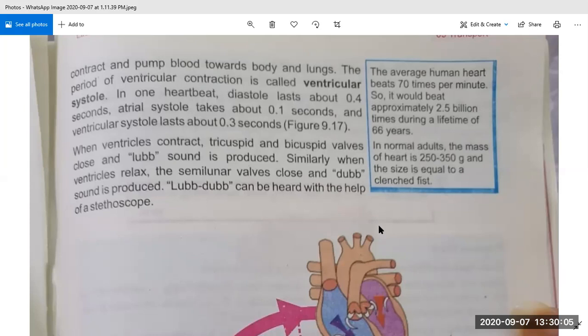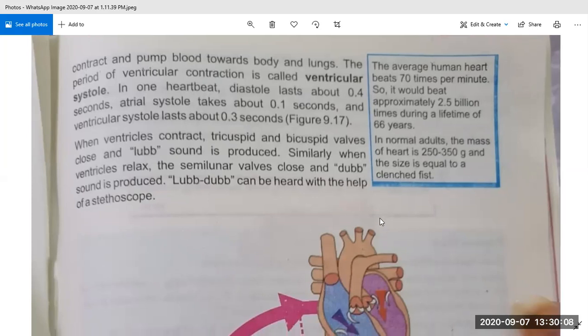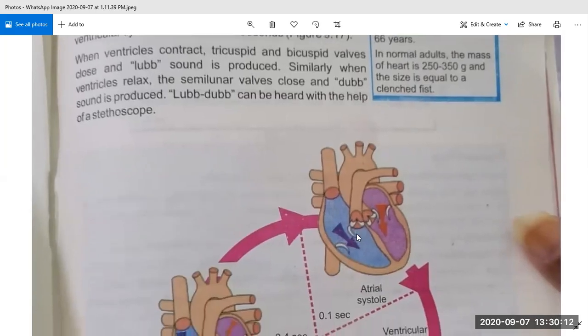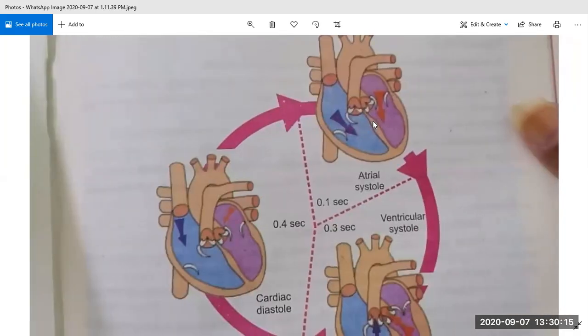Now we will discuss the diagram, and we will understand the cardiac cycle with the help of a diagram. You can see in the diagram that it starts from cardiac diastole. It is the time period in which blood is filling in all chambers of the heart. These are the upper chambers of the heart, called atria, and these are the lower chambers of the heart, called ventricles. So this is the time period at which the heart is filling with blood, and this procedure takes only 0.4 seconds.